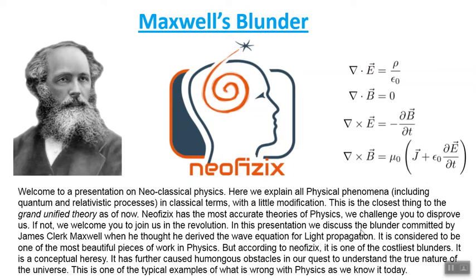In this presentation, we discuss the blunder committed by James Clerk Maxwell when he thought he derived the wave equation for light propagation. It is considered to be one of the most beautiful pieces of work in physics. But according to neophysics, it is one of the costliest blunders. It is a conceptual heresy. It has further caused humongous obstacles in our quest to understand the true nature of the universe. This is one of the typical examples of what is wrong with physics as we know it today.